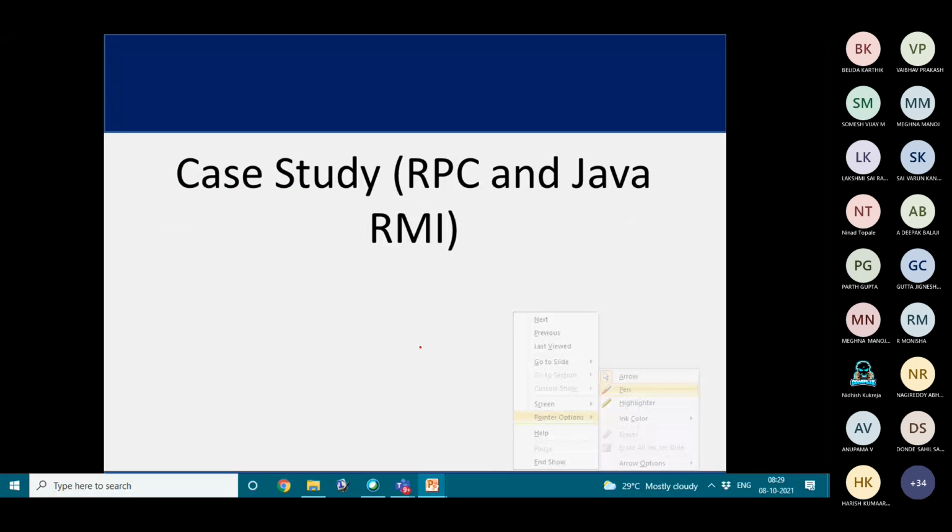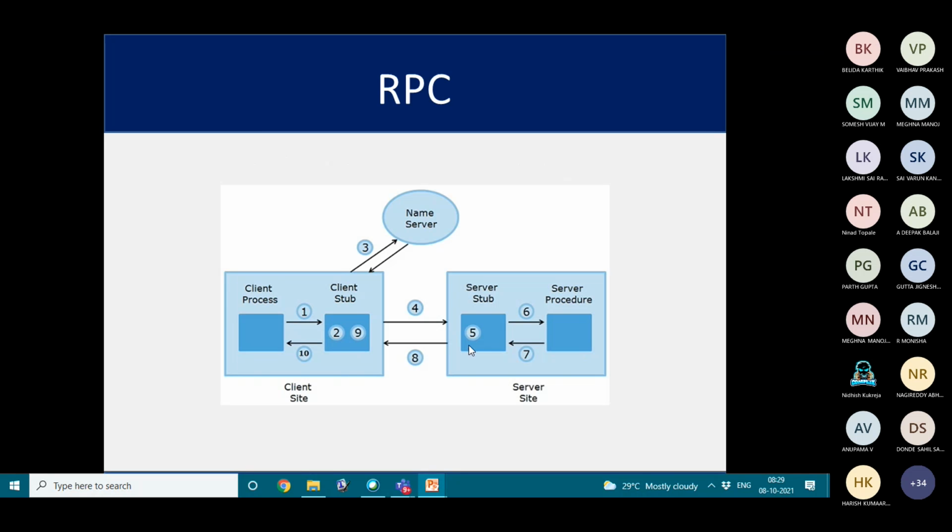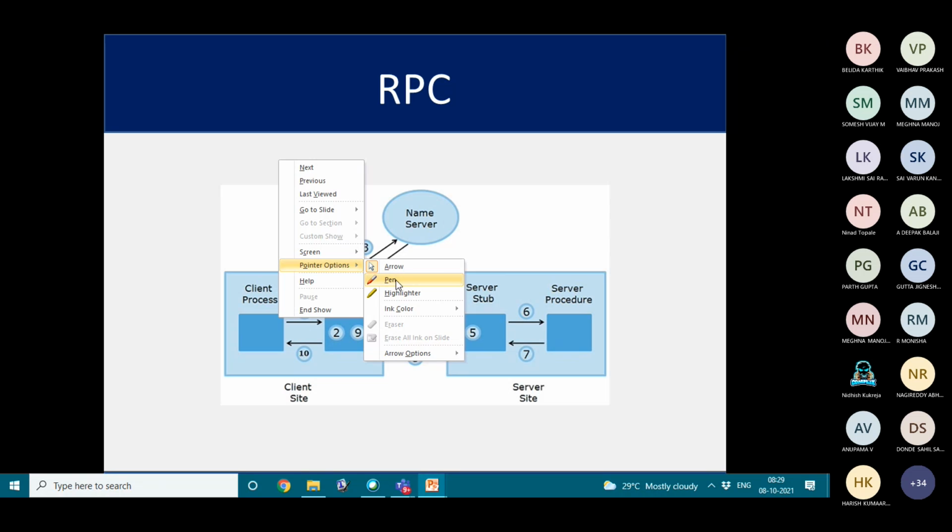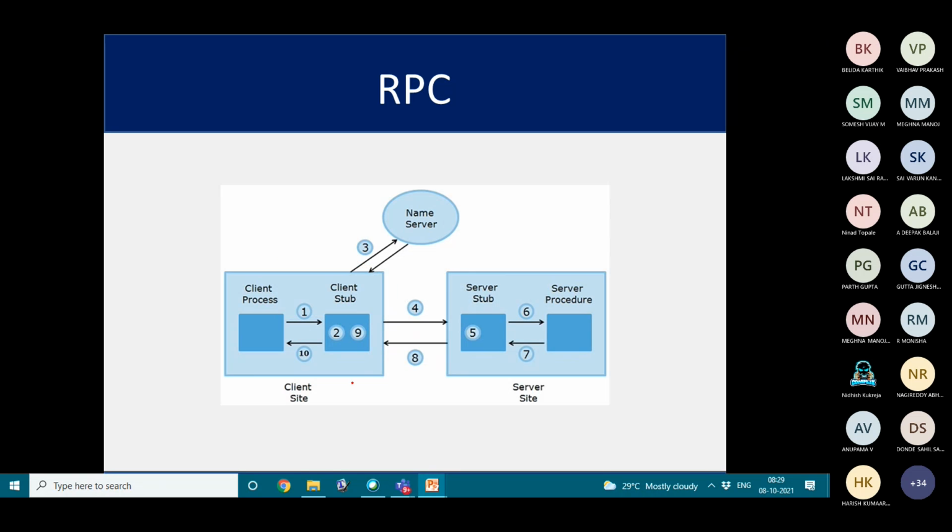Then we are going to see the case study related to RPC and Java RMI. In RPC, the remote procedure call, we will have the client side and the server side. The communication will happen in this scenario only. At the client side, we have the client process and the stub.